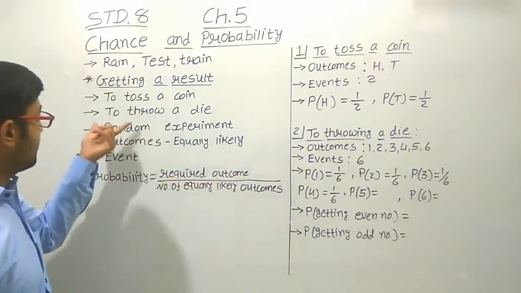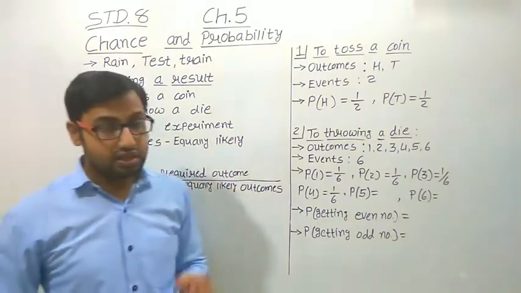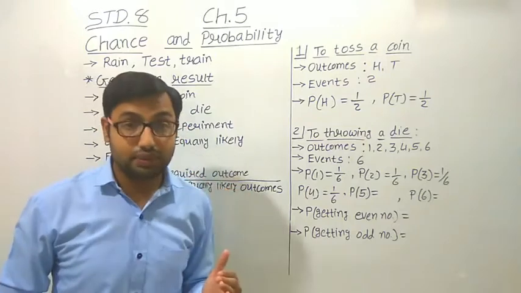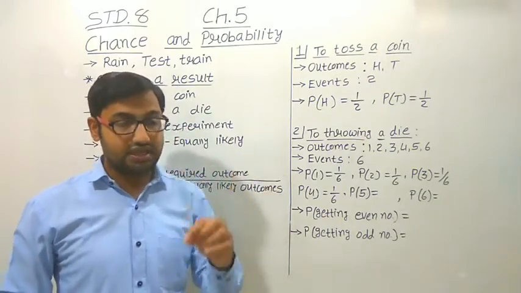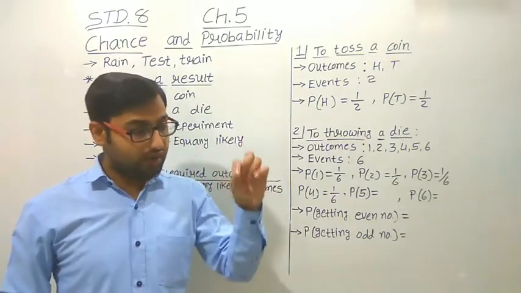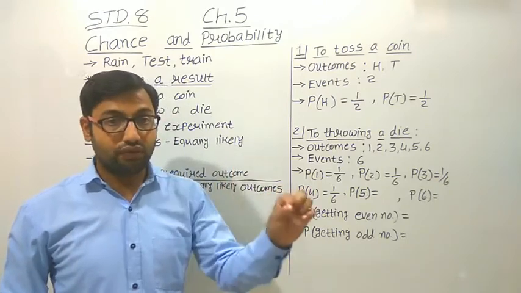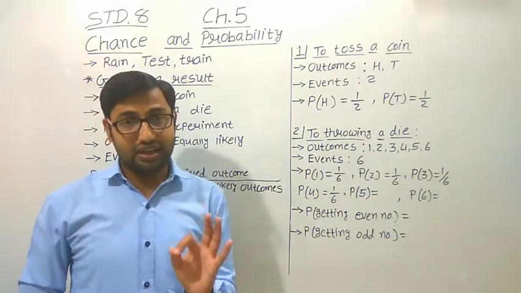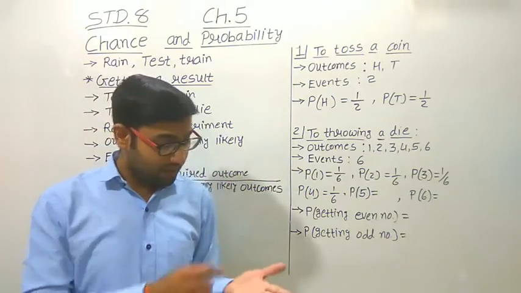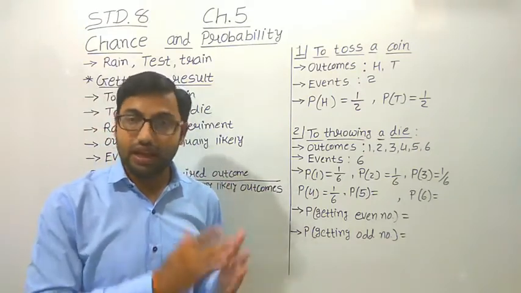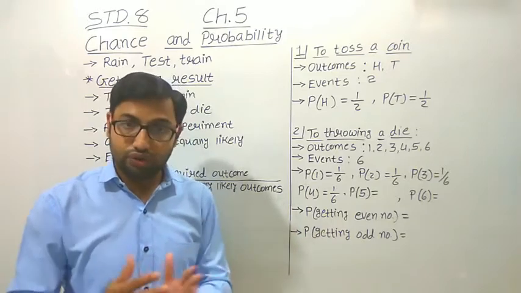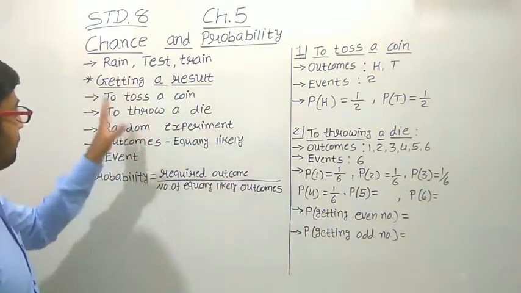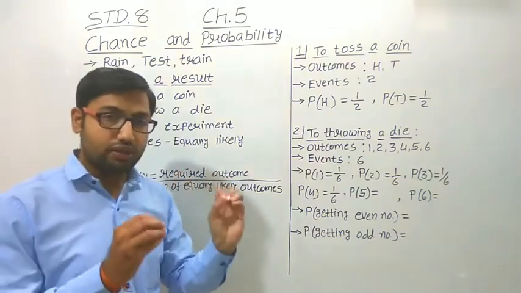The second example is to throw a die. Suppose you have a die, and you know that there are 6 faces and on each face there is a number or dots: 1 dot, 2, 3, 4, 5 and 6. When you throw a die, you surely know the outputs may be from 1 to 6. Either it may be 1, 2, 3, 4, 5 or 6. So these 2 are examples in which we get a particular result.